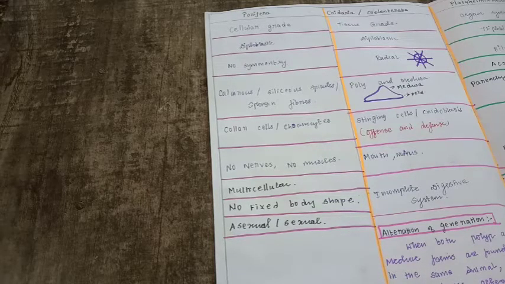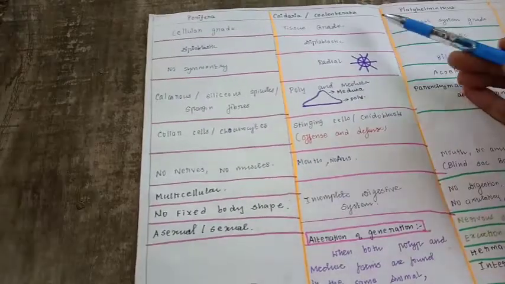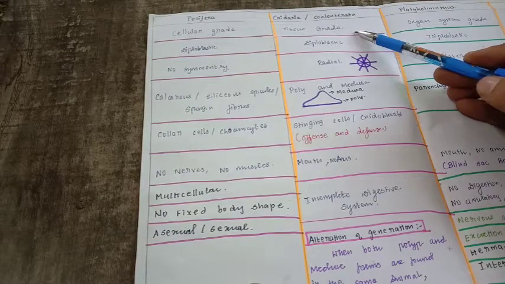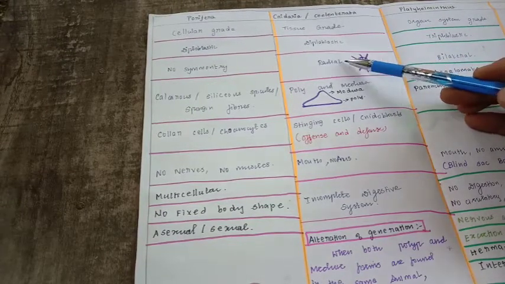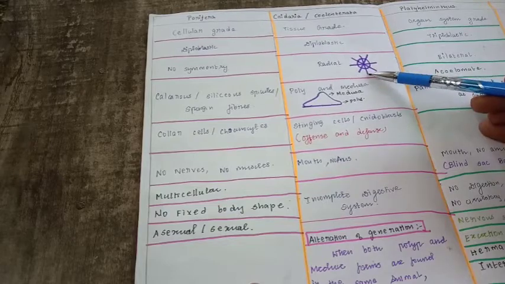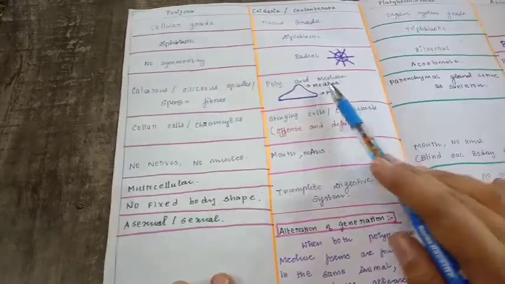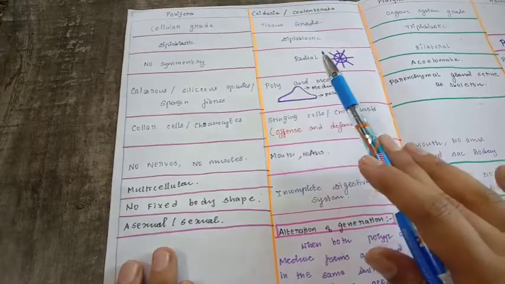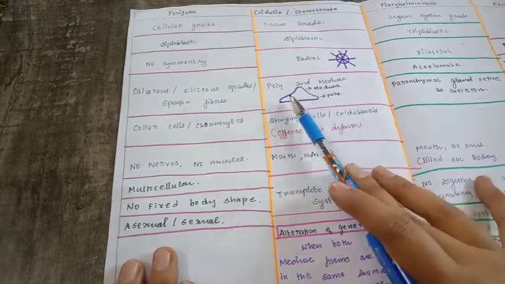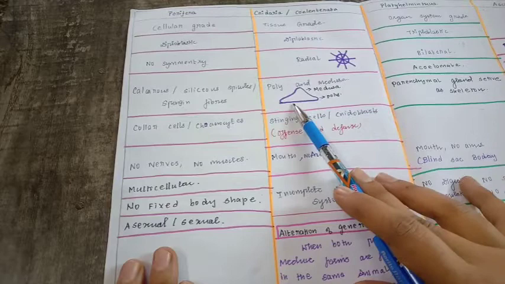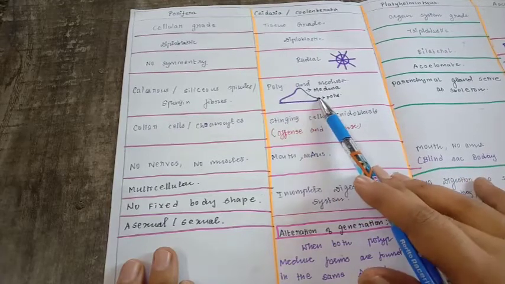Maybe after this video we will discuss the previous year question paper, friends. Next is Cnidaria. It has a tissue grade of organization, it is diploblastic, and it has radial symmetry. In whatever plane we cut, it will give equal halves. This organization is unique to Coelenterata. It has polyp and medusa. Polyp is the tube-like one and medusa is the cone-shaped one.